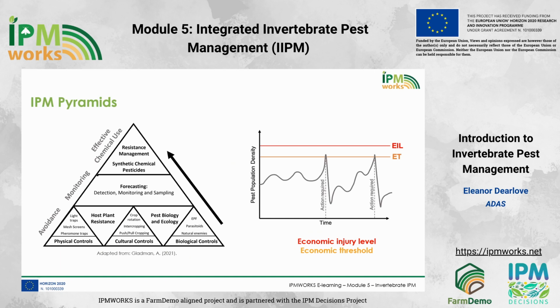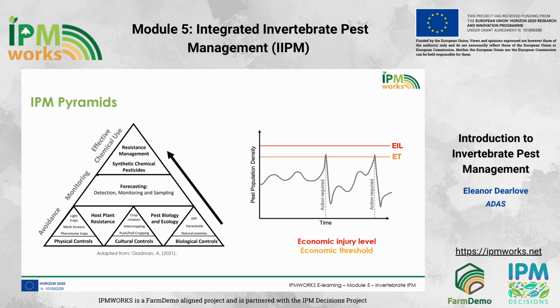Put simply, an IPM pyramid is a hierarchical IPM decision support system, and it shows the range of tactics growers have available and places them at different levels of the pyramid, with the concept being that you should start at the bottom of the pyramid and work your way up, only if necessary, to access other tactics. If necessary is a key term here, meaning that you should only access higher levels of the pyramid if invertebrate damage to your crop is likely to exceed an economic injury level threshold.